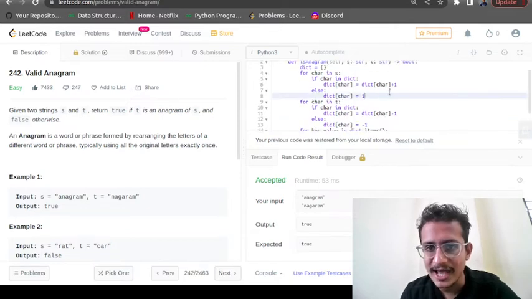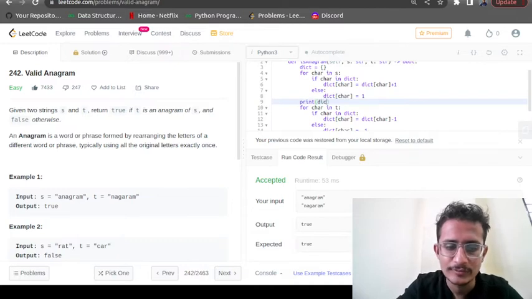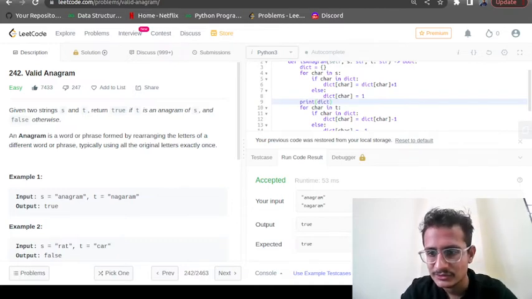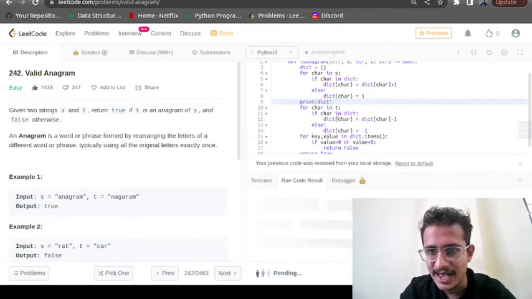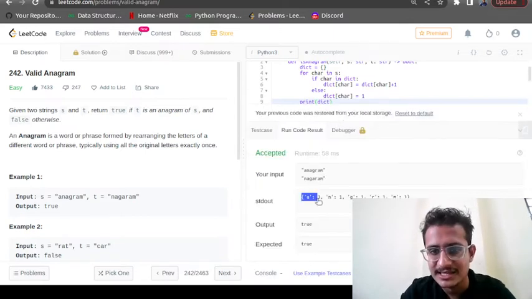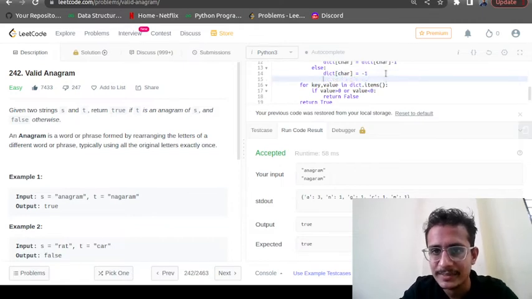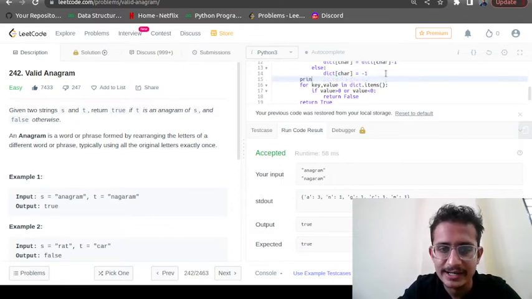If you want, I can show you the dictionary also by printing it. As you can see, once it traverses the S string, it will show the dictionary. You can see A is coming 3 times, N is coming 1 time, G is coming 1 time, R is coming 1 time, and M is coming 1 time. After the complete traversal, again I am printing the dictionary.